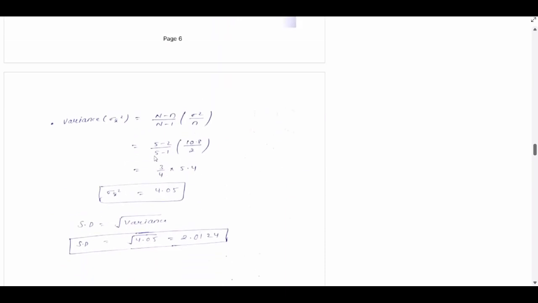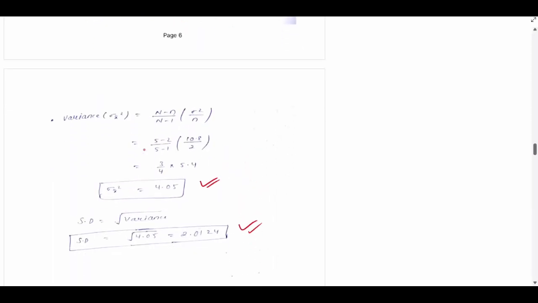Now for finding variance, the formula is (N minus n) by (N minus 1) times sigma square by n. This formula we know before only. So capital N is 5, small n is 2. 5 minus 2 by 5 minus 1, and sigma square is 10.8 we got, by 2. So after solving this one, you can get variance equal to 4.5, and standard deviation is root under variance. So this one you can get.